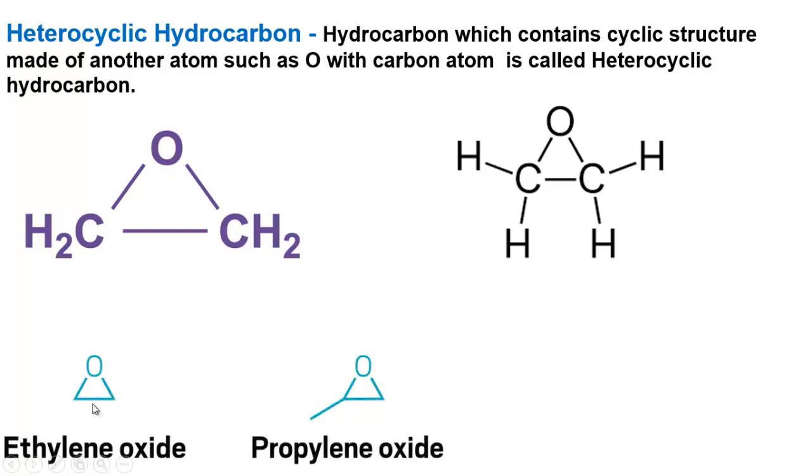Also in this way you can draw this structure formula. And another example is propylene oxide. The structure formula is like this way, propylene oxide. So these are the examples of heterocyclic hydrocarbon.